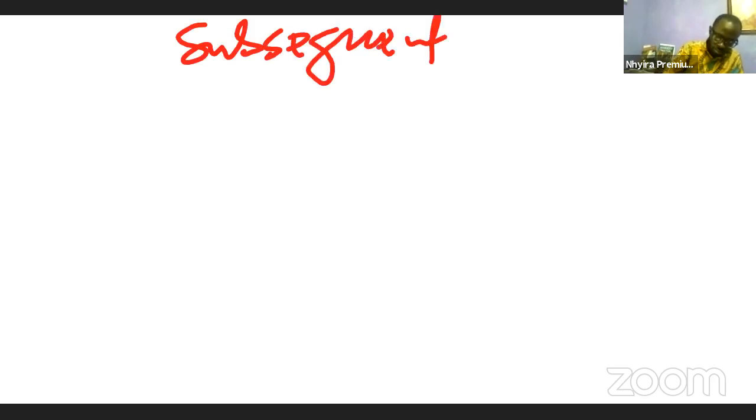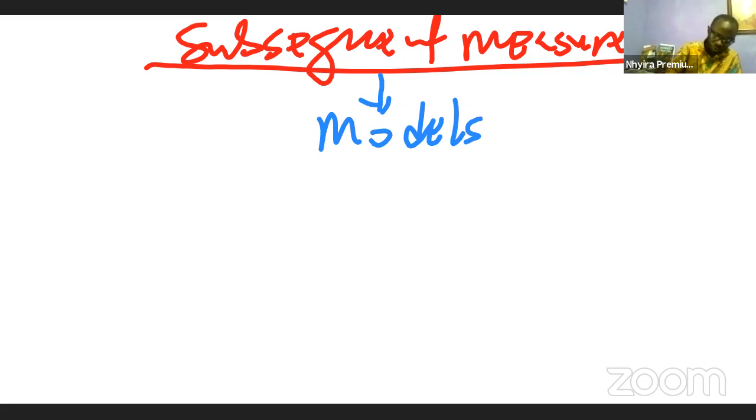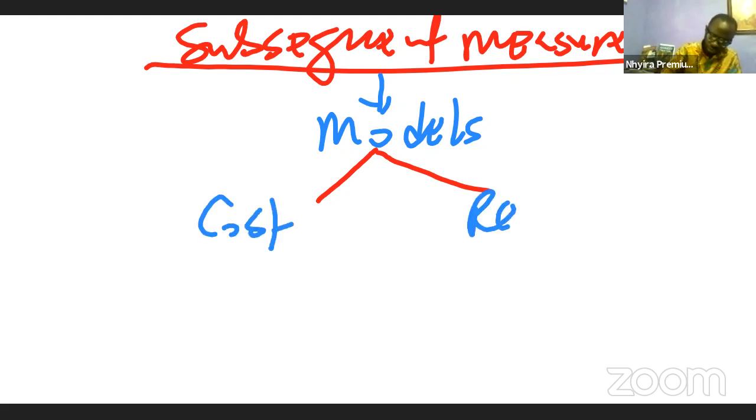So subsequent measurement. So after the initial recognition, the standard states that on subsequent measurement, that is after the acquisition of the asset, the entity can use any of these models to account for the asset. So there are two key models that we're going to be looking at. We have what is called the cost model and then the revaluation model.